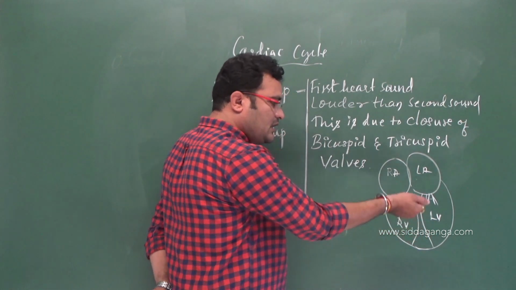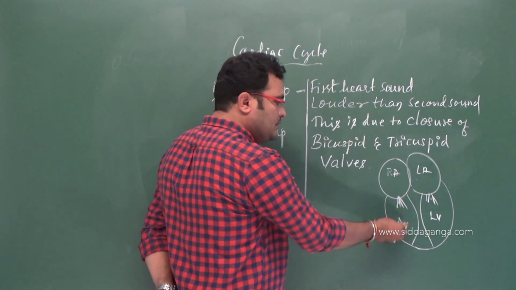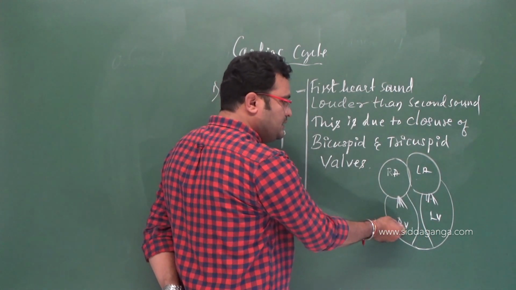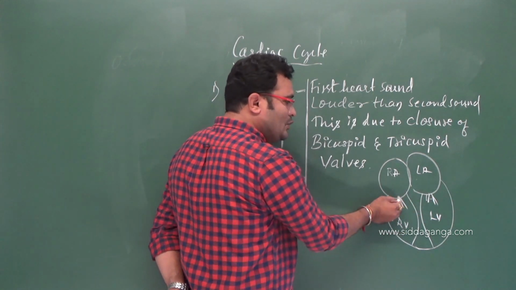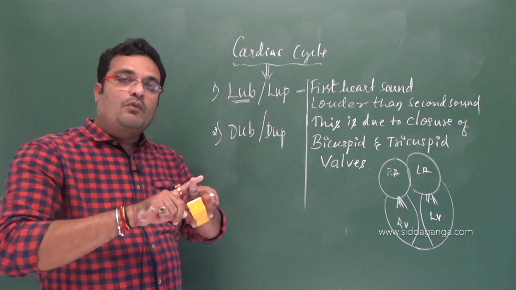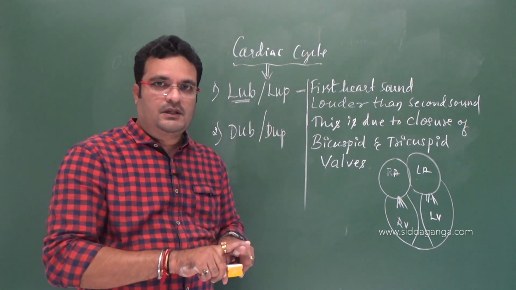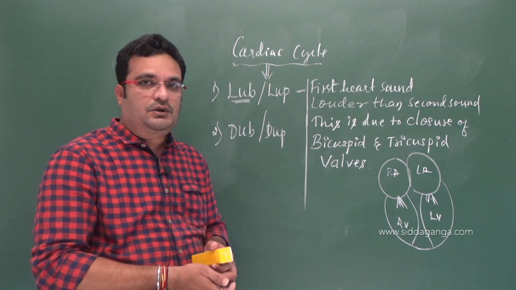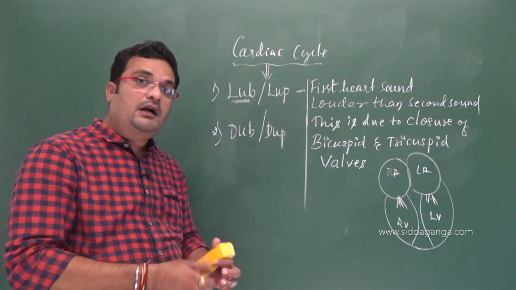When these ventricles together pump the blood, these valves get closed and the artery valves get open as the blood enters into the pulmonary artery and aorta.